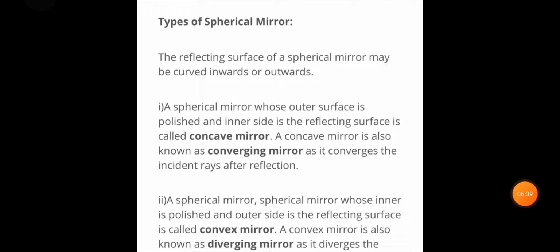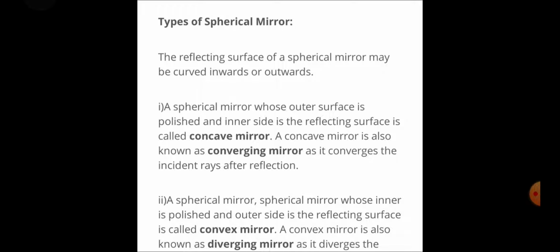Then we have types of spherical mirrors. The reflecting surface of a spherical mirror may be curved inwards or outwards. First, a spherical mirror whose outer surface is polished and inner side is the reflecting surface is called a concave mirror, and it is also called a converging mirror because it converges the incident ray after reflection.